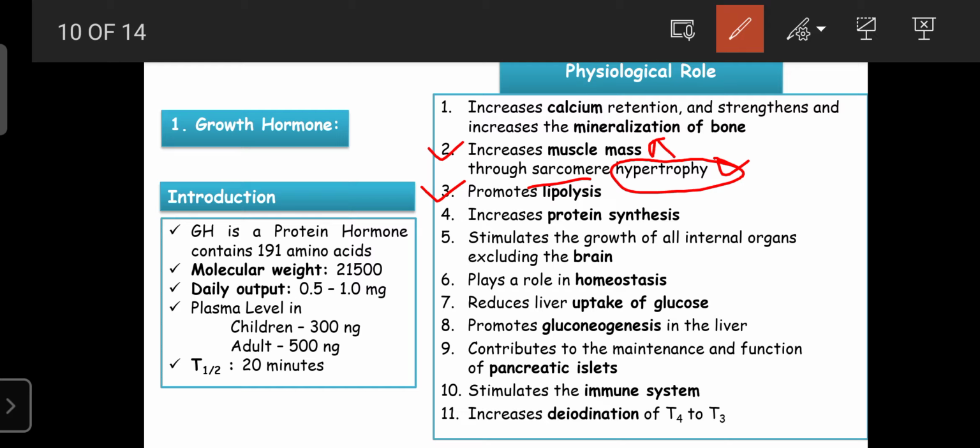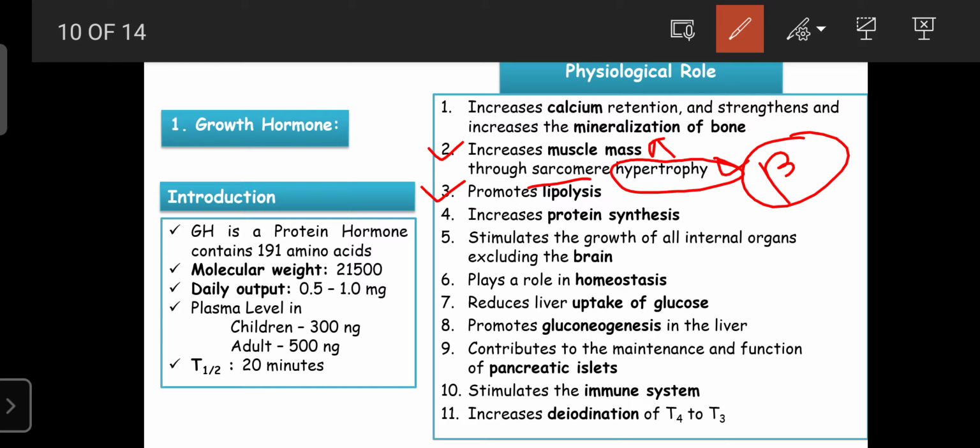So due to lipolysis, more free fatty acids are available, and those free fatty acids undergo beta oxidation. So due to beta oxidation, more ATP is produced, and that ATP is helpful to nourish the body and for various biochemical reactions.